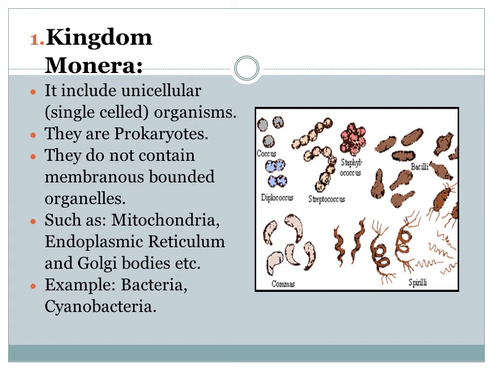That is a simple kingdom. It includes unicellular, single cell organisms. They are prokaryotes. They do not contain membrane bounded organelles such as mitochondria, endoplasmic reticulum, Golgi bodies. These all are absent in it. Their examples are bacteria, cyanobacteria, etc. The figure shows some examples of bacteria. These are Diplococcus, these are Streptococcus bacteria, these are Coccus, these are spiral bacteria. They all belong to the kingdom Monera.